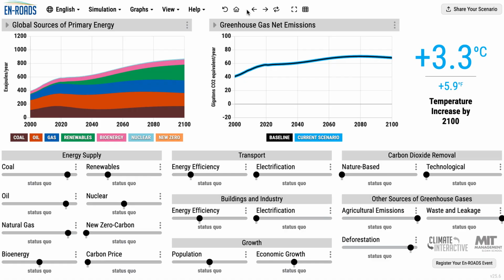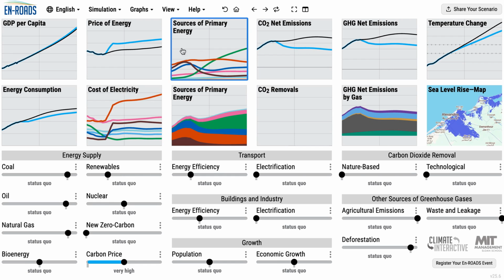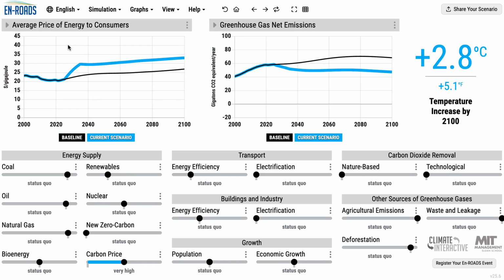So the first place we're going to explore is imagine, and these are things that climate solutions that will increase the price of energy. The main one to direct you to is carbon price. So here's a carbon price. You can see what its impact is here on, at least in the front default graphs in the model, but looking underneath a bit more, what is going on besides this really big change to the fuel mix? Let's look underneath at the cost of energy. So I'm going to pull up over here for the cost of energy, and we can see that energy costs go up a good bit.